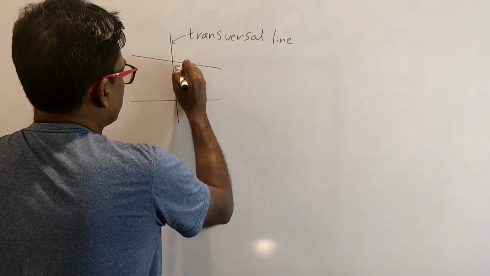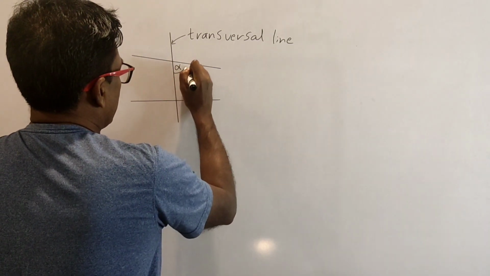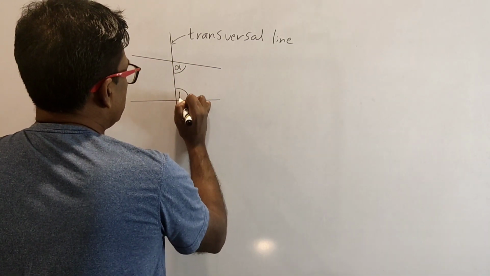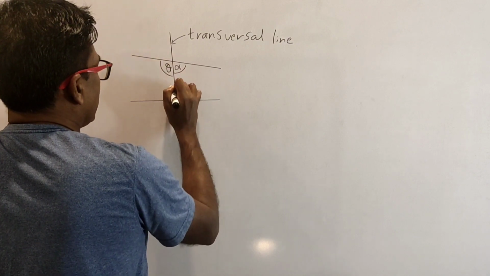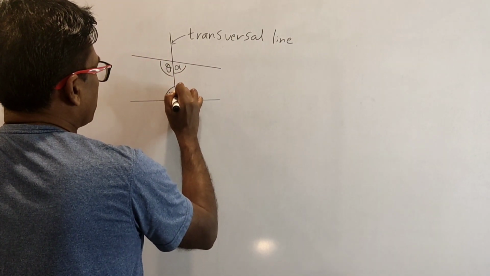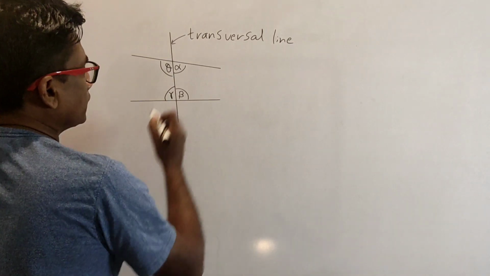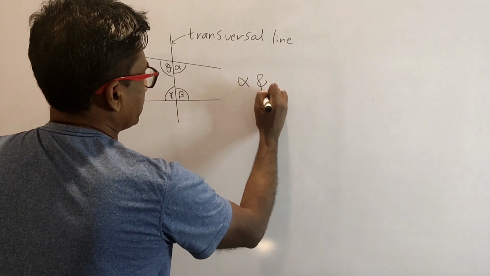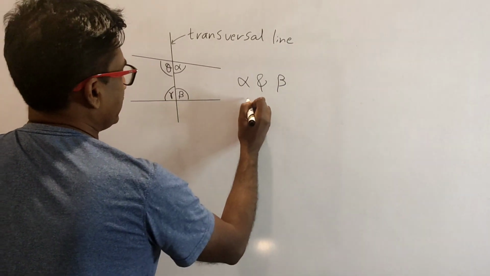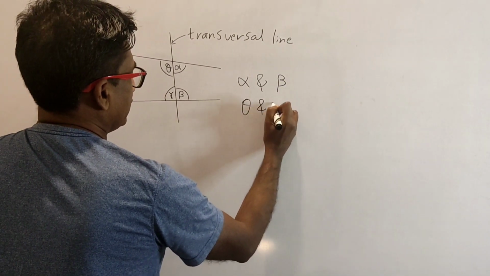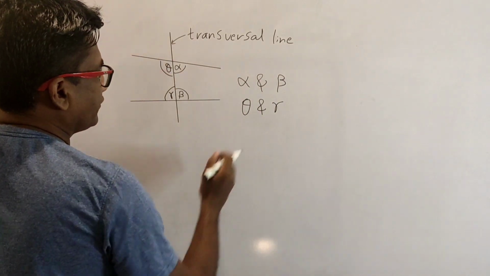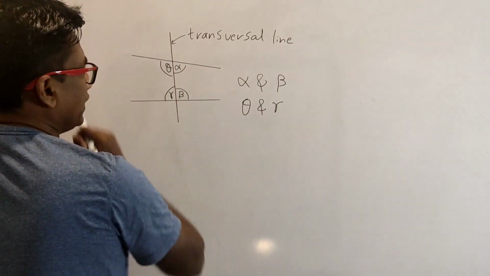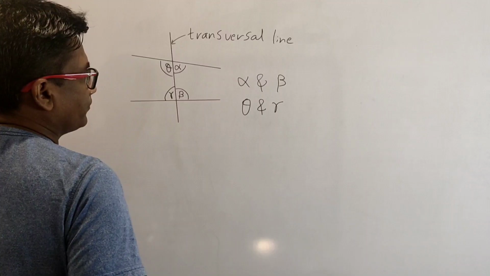We call this angle alpha, this angle beta, this angle theta, and this angle gamma. So one pair is alpha and beta, and the other pair is theta and gamma. Alpha and beta are on the right side of the transversal and theta and gamma are on the left side of the transversal.